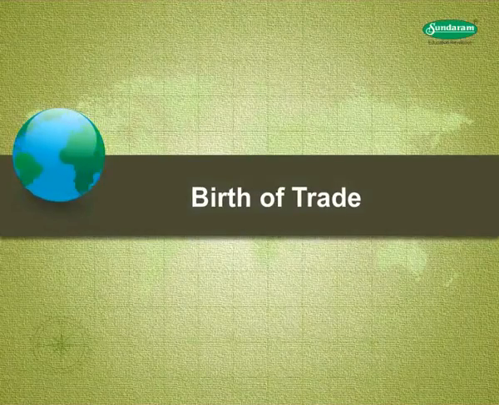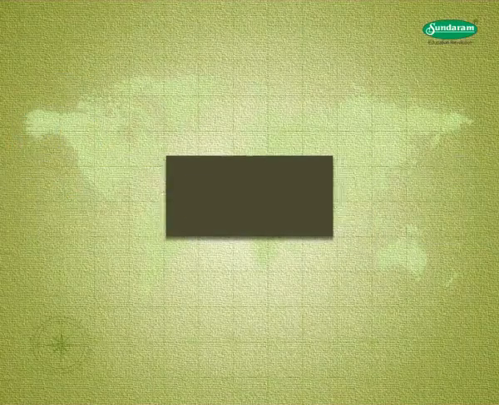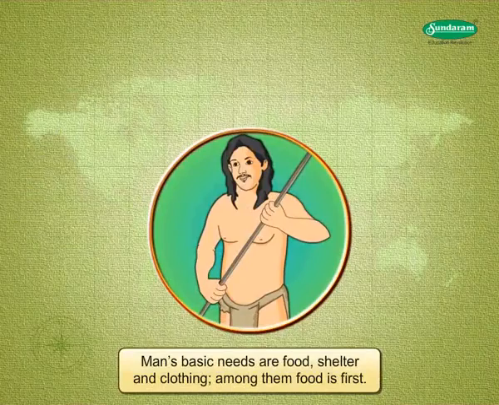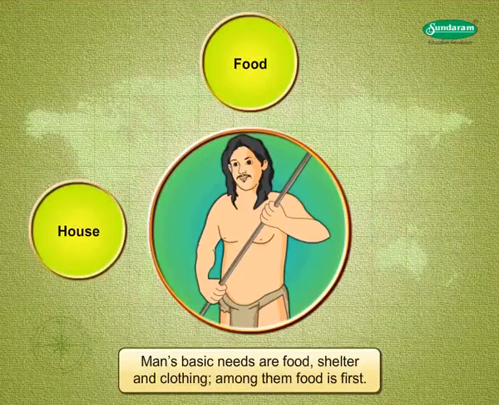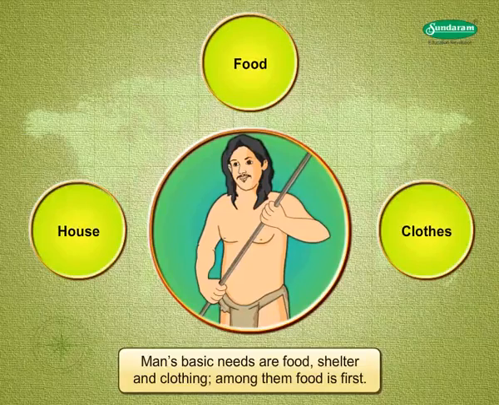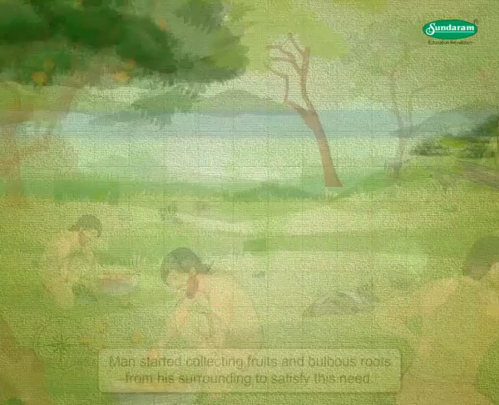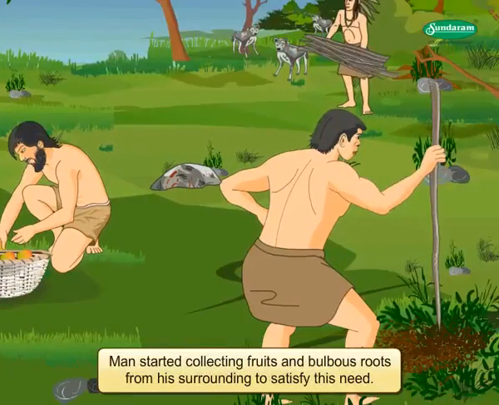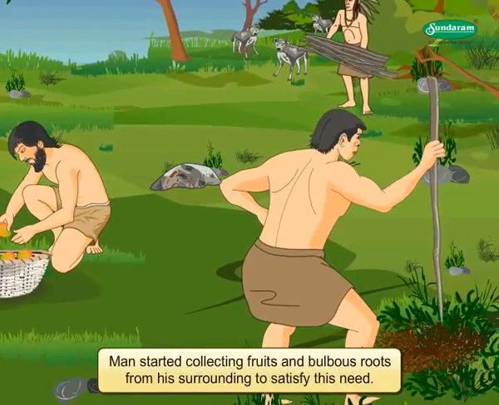Birth of trade. Man's basic needs are food, shelter, and clothing. Among them, food is first. Man started collecting fruits and bulbous roots from his surroundings to satisfy this need.